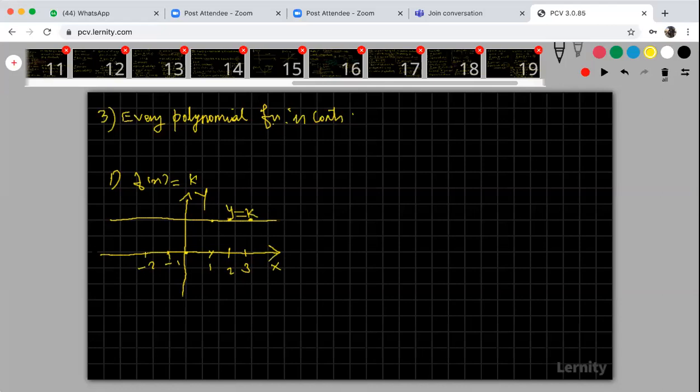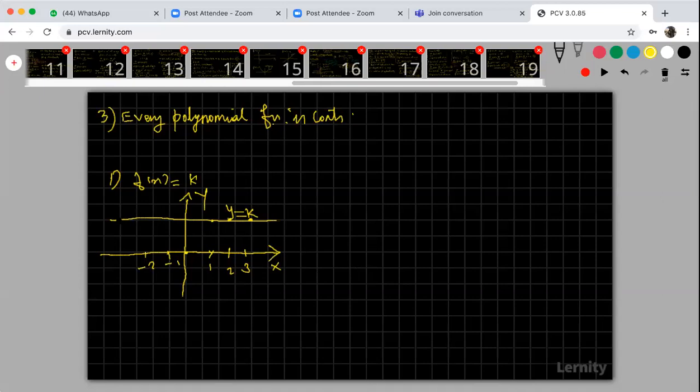If k is greater than 0, the graph of the function is above the x-axis. If k is less than 0, the graph is a straight line below the x-axis. If k is equal to 0, the graph is along the x-axis, that is, the x-axis itself. So k greater than 0 means a straight line above the x-axis. A horizontal straight line is the graph of this function.